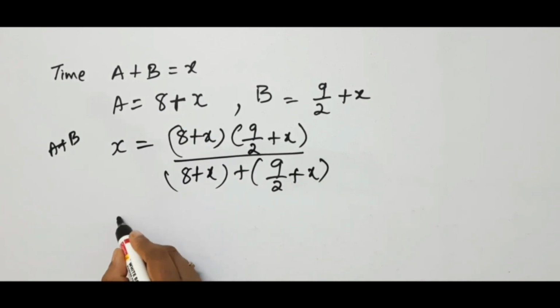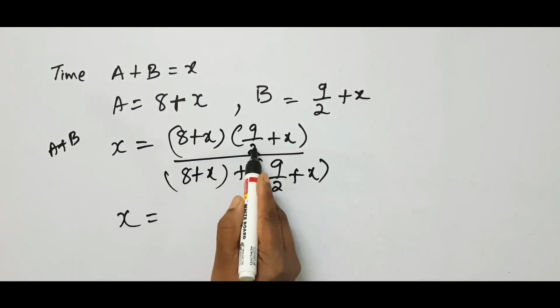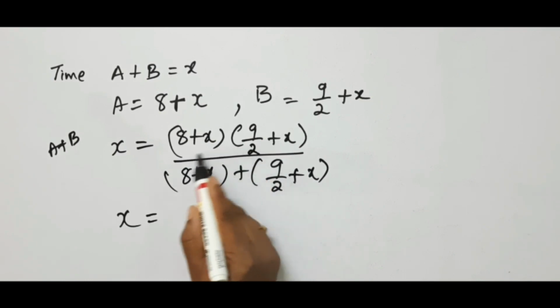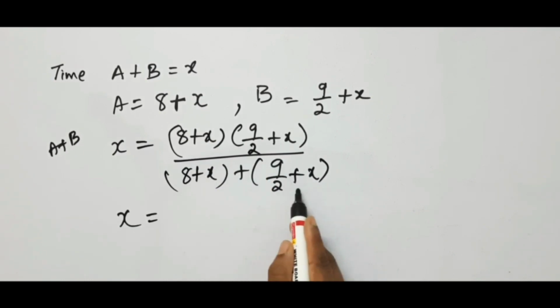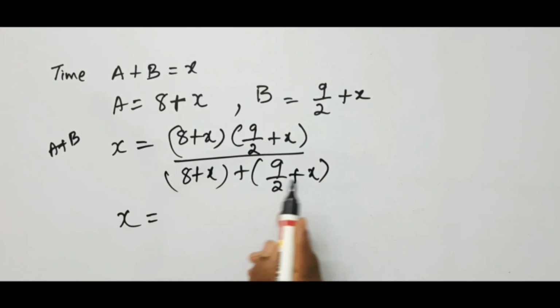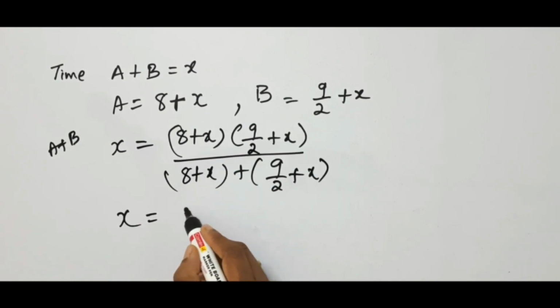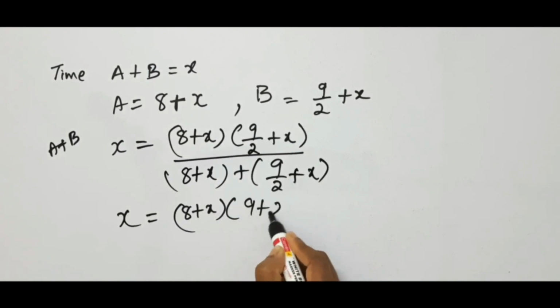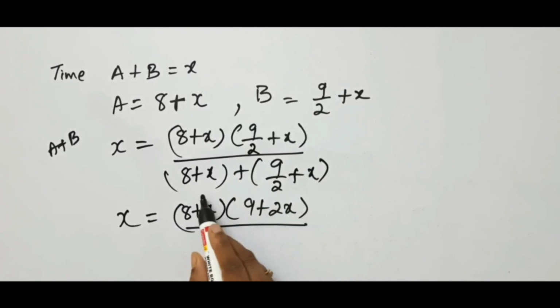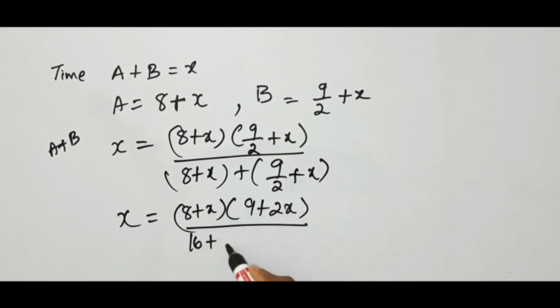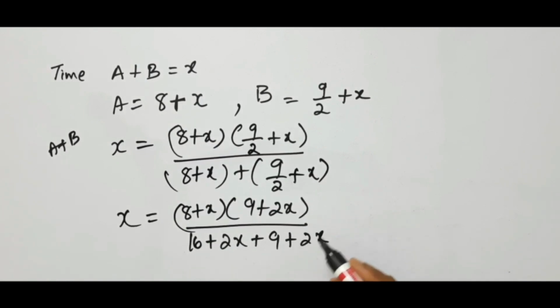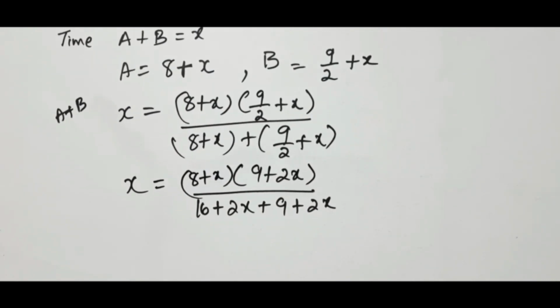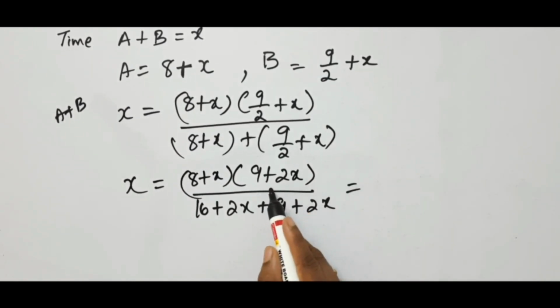This is equal to, X is equal to, here in numerator, here in denominator it is 2. Here the LCM is also 2. So 2 cancels. So you will be left with 8 plus X into 9 plus 2X by, here it will be 16 plus 2X plus 9 plus 2X. So this is equal to,